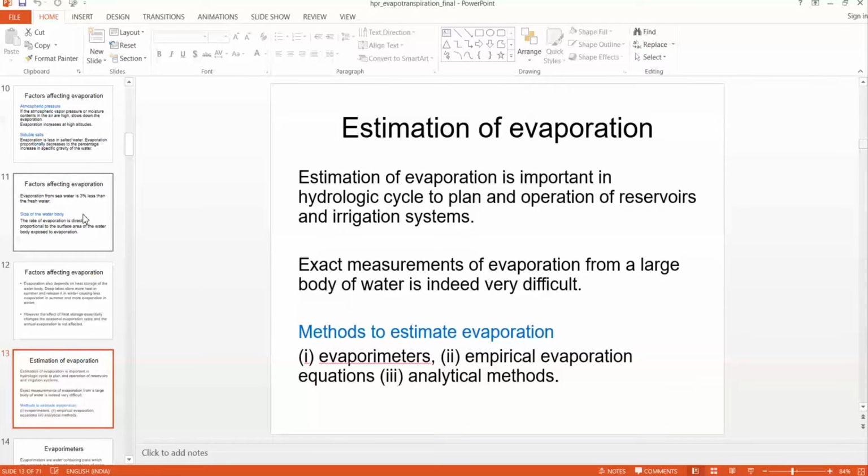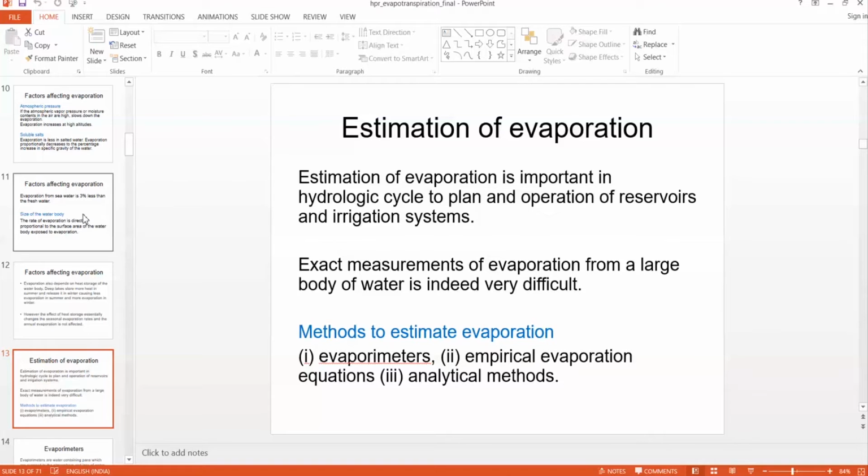If the evaporation is high, then we can provide more live storage, so that will compensate for the evaporation. Otherwise, if you don't plan for evaporation, the water which is useful, which should be used for irrigation, is taken away by evaporation.